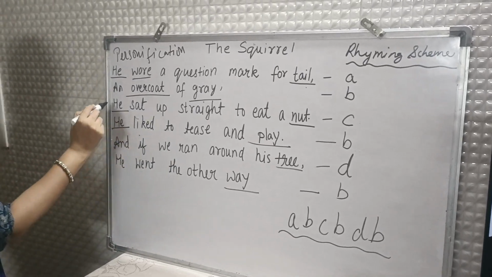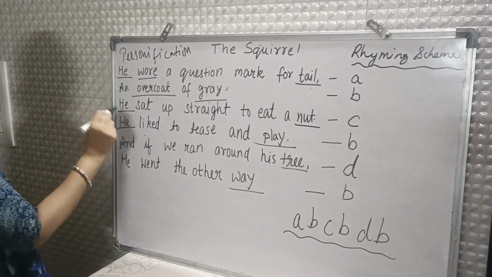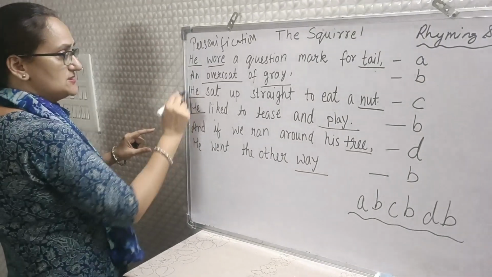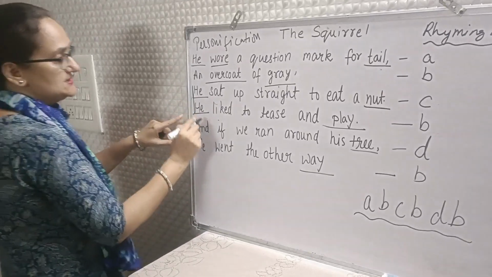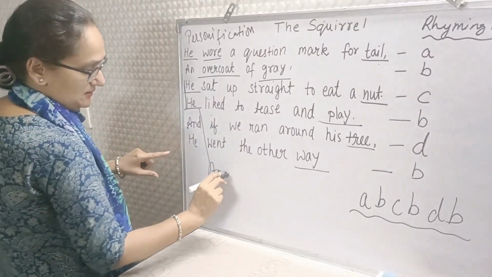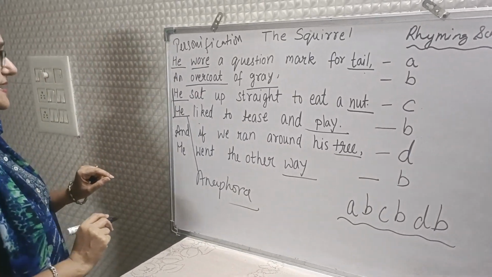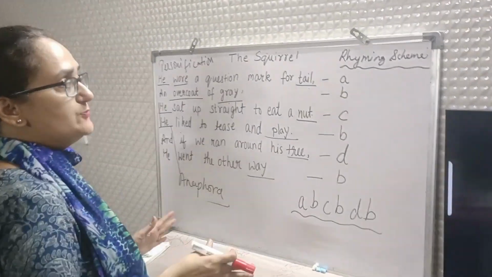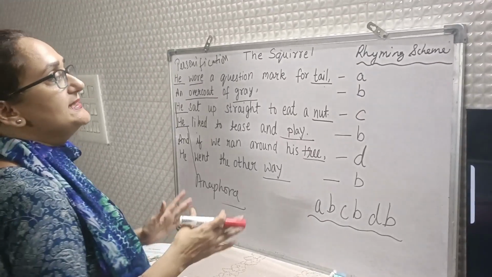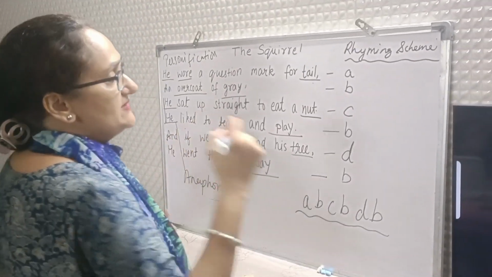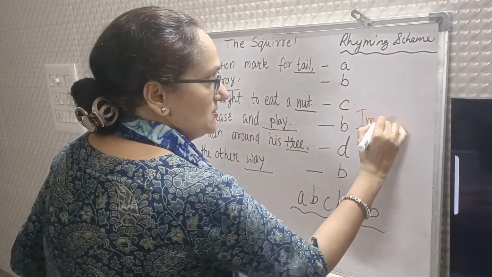Next, when the same word comes at the start of two consecutive lines, we say it is an anaphora. Next, when we read this poem, it looks like we are watching a movie on a TV screen. So this device is called imagery.